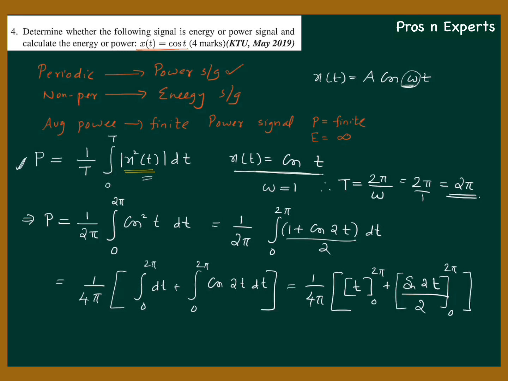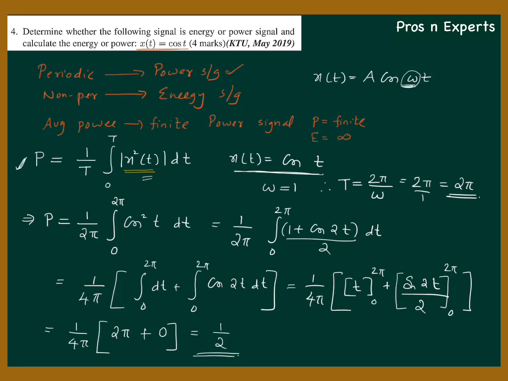So this is 1 by 4 pi into, applying the upper limit you will get 2 pi, and applying the lower limit gives minus 0, so 2 pi is still there. What about the limit application in the second term? It will give you sine 4 pi minus sine 0, that is 0. So the final answer is 1 by 2.